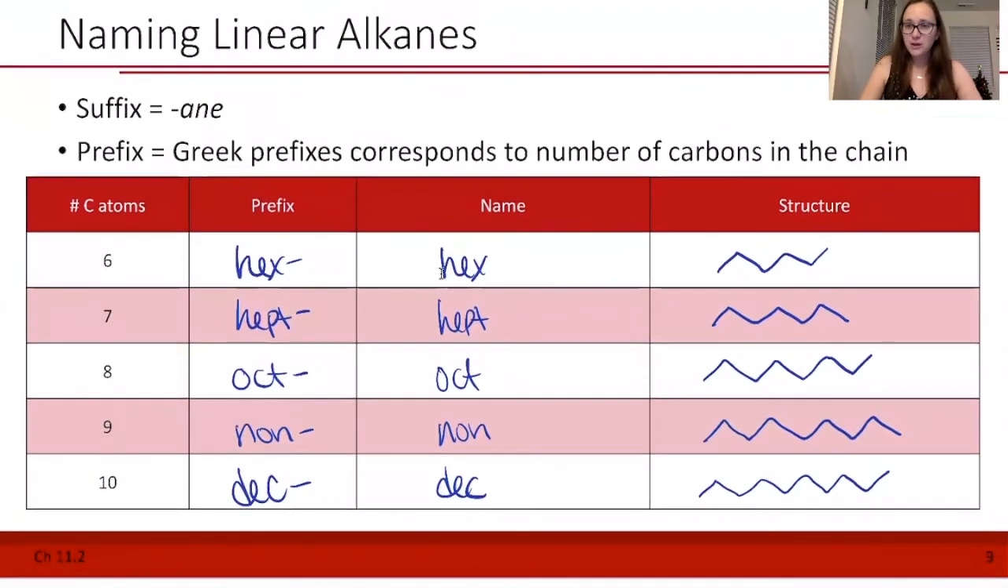We're going to learn what the prefixes are through 10 carbons. So for 6, we have hex for hexane. 7 is hept for heptane. 8 is oct, octane. 9 is non for nonane. And the last one is 10, which is dec for decane. So take a moment and write all of these out.